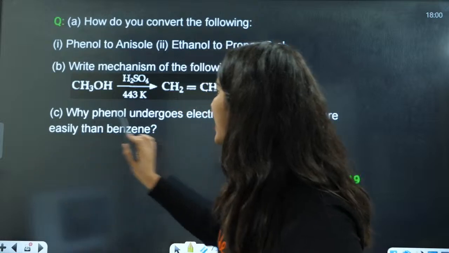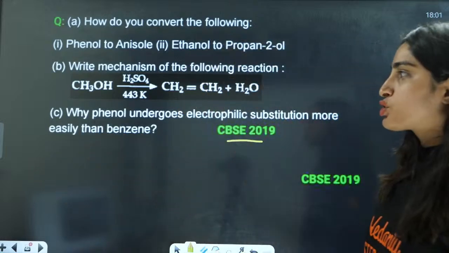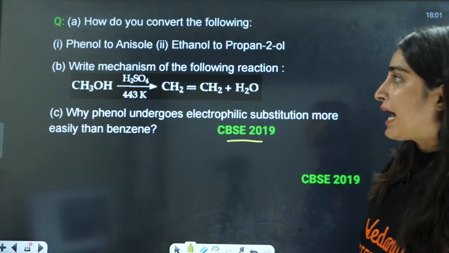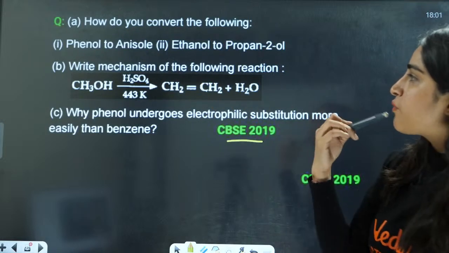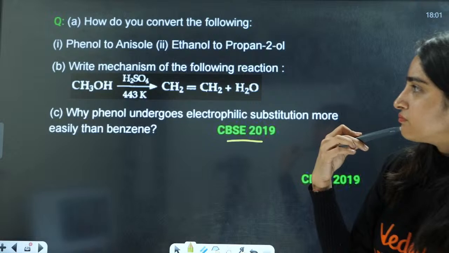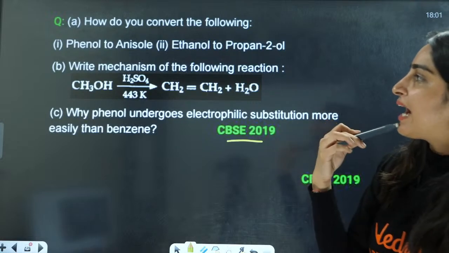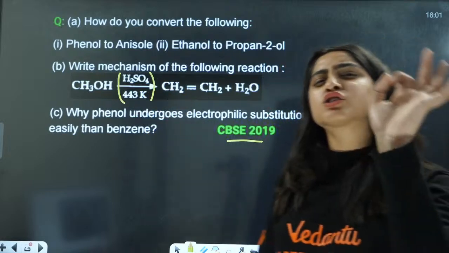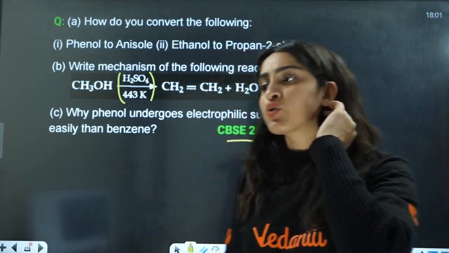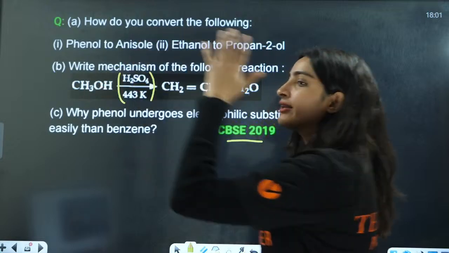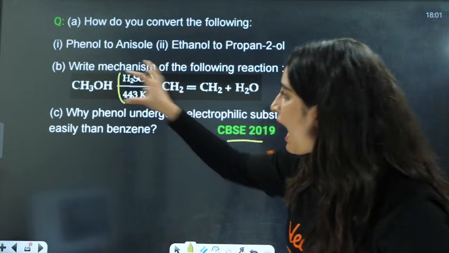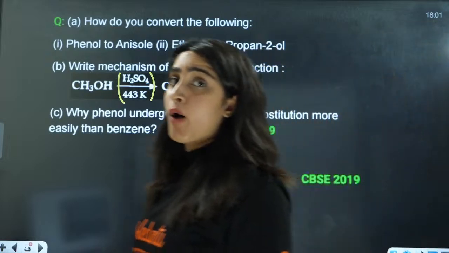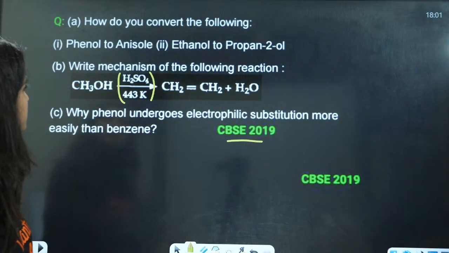Next question was, why does phenol undergo electrophilic substitution reaction more easily? Now, write the mechanism for the following reaction. This is nothing but dehydration of alcohol. This is a very good dehydrating agent, awesome dehydrating agent. So it is going to dehydrate this alcohol. To dehydrate this alcohol, what is it going to form?